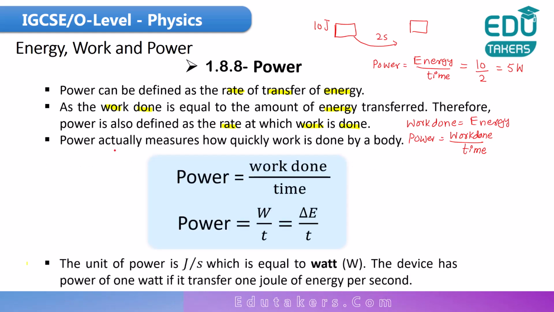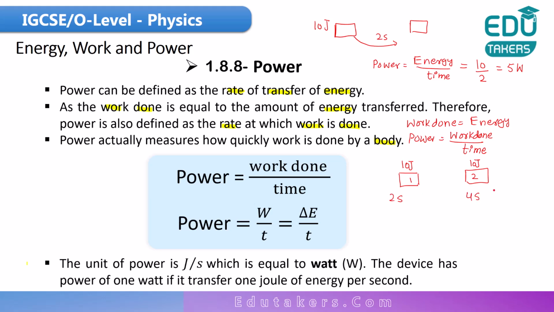You can also define power as a measure of how quickly work is done by the object. Because according to this formula, suppose I have two objects, object 1 and object 2. Both of these have the energy of, let's say, 10 joule. Suppose the first object takes 2 seconds to transfer this energy, but the second object takes 4 seconds.